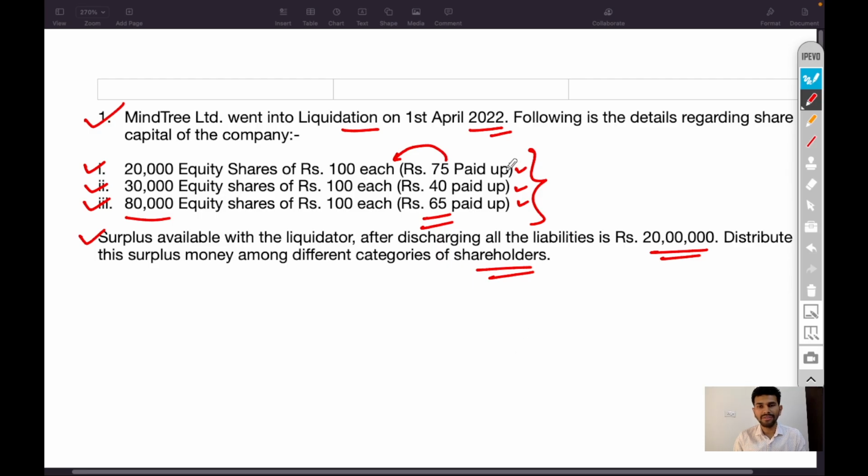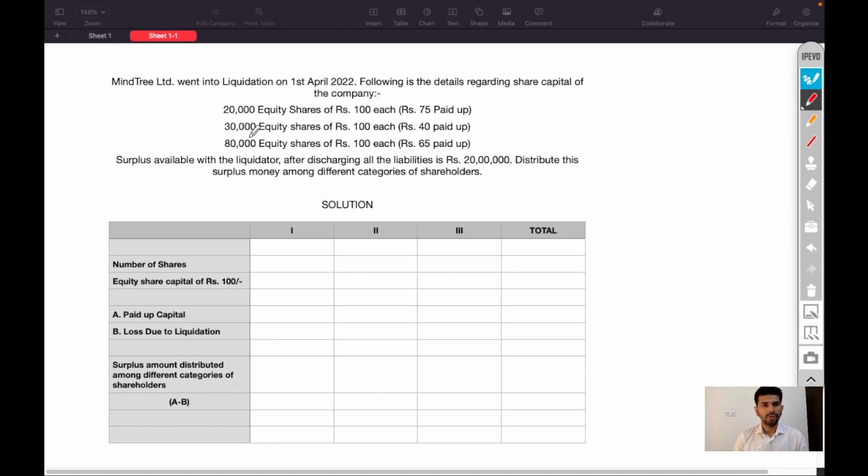Different categories means these three categories of equity shareholders, who have paid different amounts of paid up money. We will start with the number of shares: 20,000, 30,000 and 80,000 respectively.